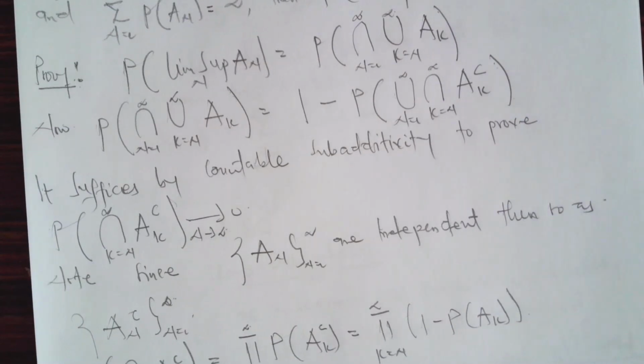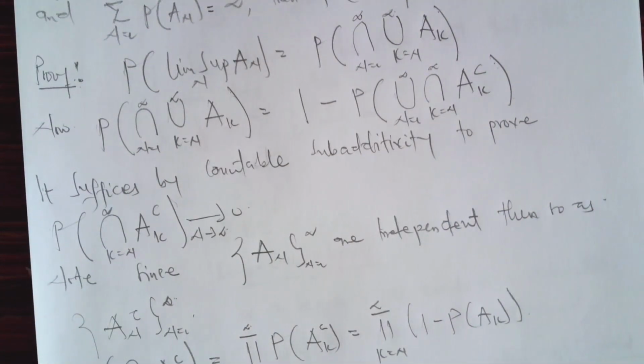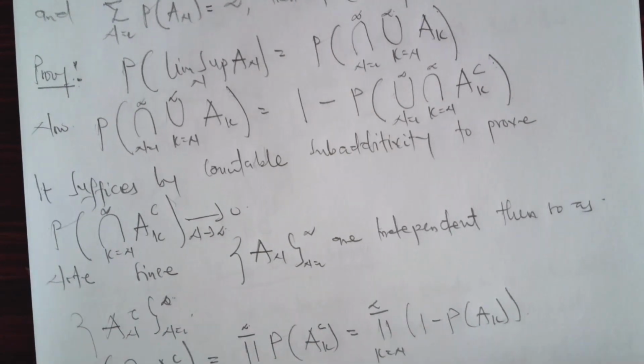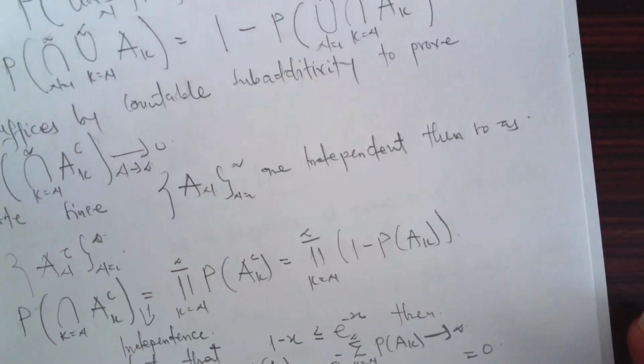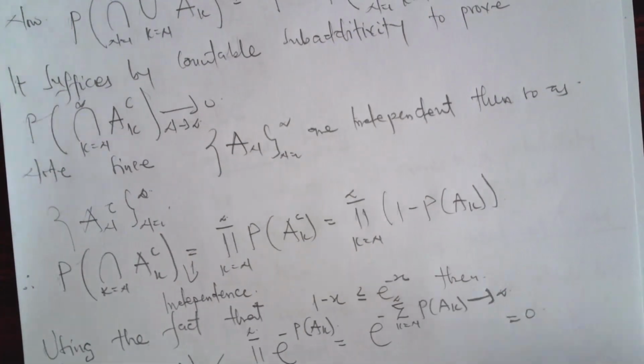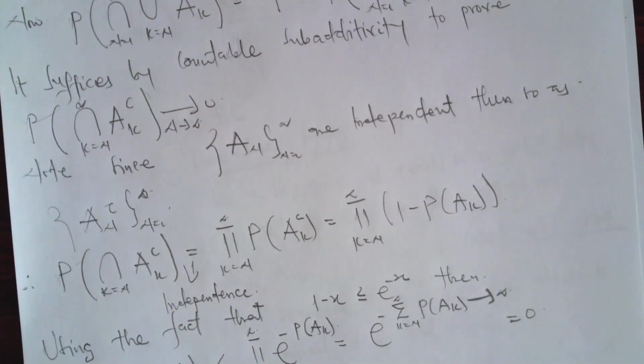We just need this part to go to 0, and we are done with the proof. So how do we do that? Now, since the sequence is independent, then its complements are also independent. And then by the definition of independence, the probability of the intersection of Ak complement is equal to the product of their individual probabilities of Ak complement, implying that the probability of Ak complement can be written as 1 minus the probability of Ak. Okay, all right.